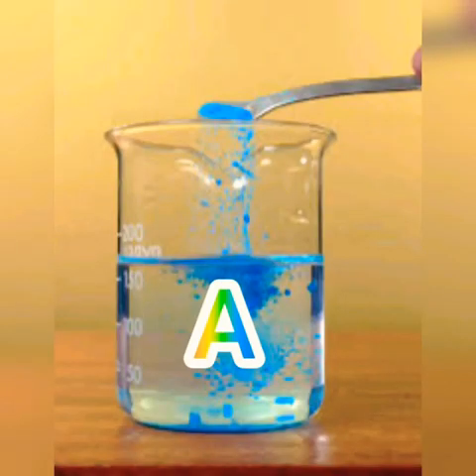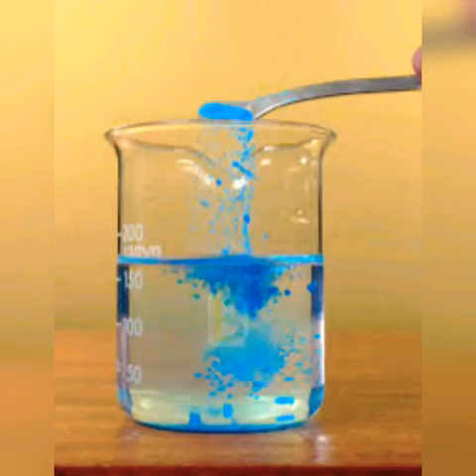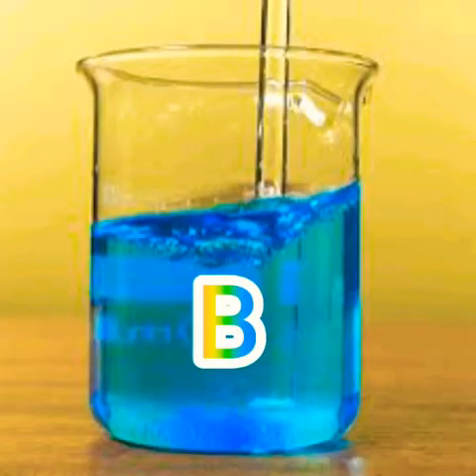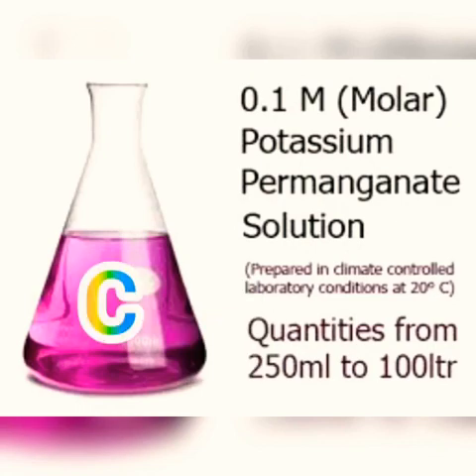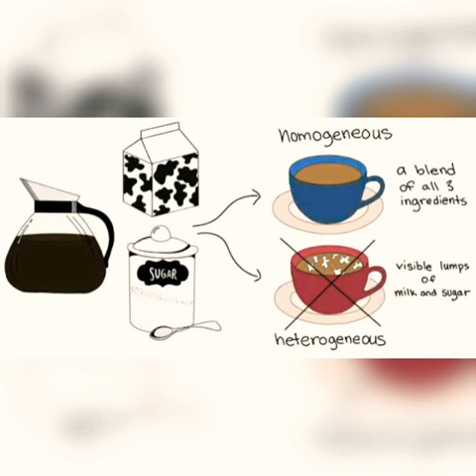Take 4 beakers and mark A, B, C and D. In beaker A, take 50 ml of water and add 1 spatula full of copper sulfate powder. In beaker B, take 50 ml of water and 2 spatula full of copper sulfate powder. In beaker C and D, take different amount of copper sulfate and potassium permanganate or common salt and mix the given components to form a mixture. Report the observations on the uniformity in color and texture.